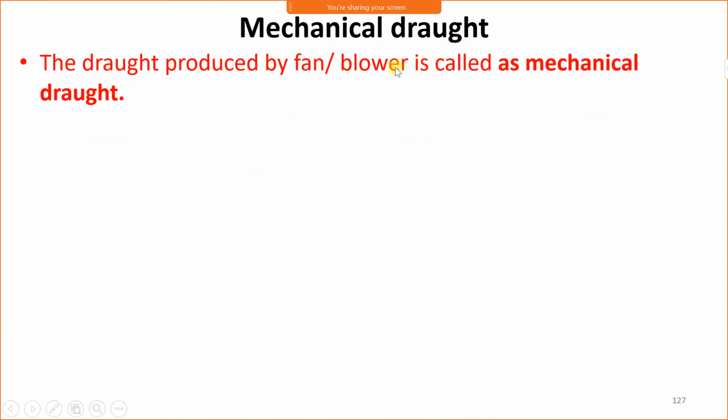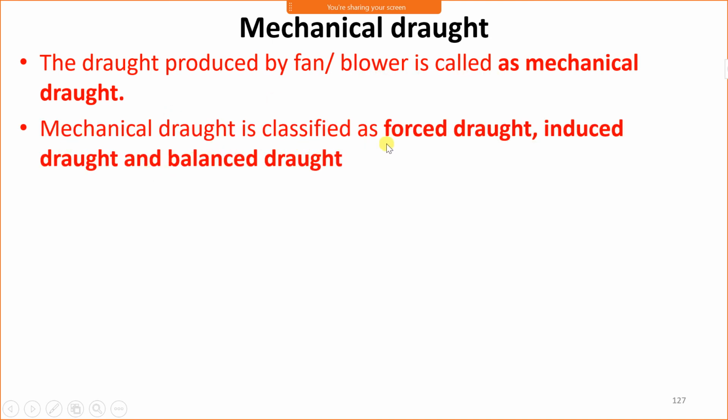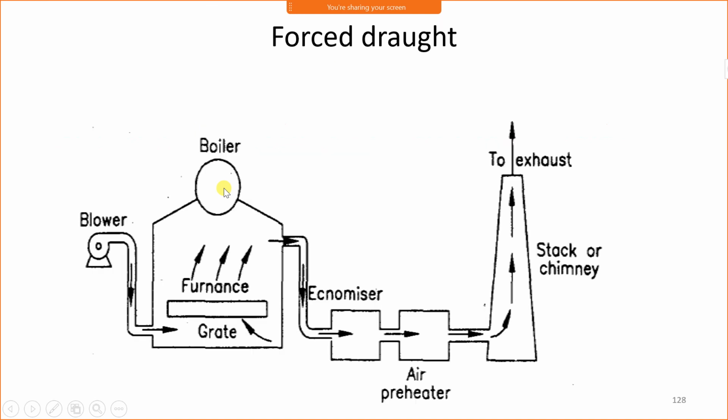Now we'll see mechanical draught. The draught produced by the fan or blower is called a mechanical draught. Mechanical draught is classified as forced draught, induced draught, and balanced draught. There are three types of mechanical draught: forced draught, induced draught, and balanced draught.